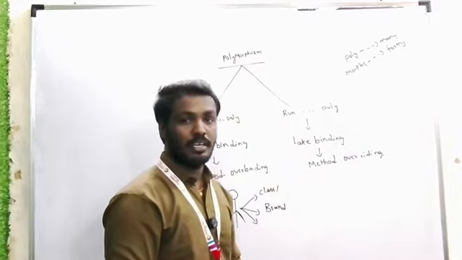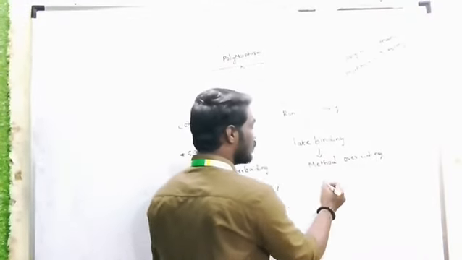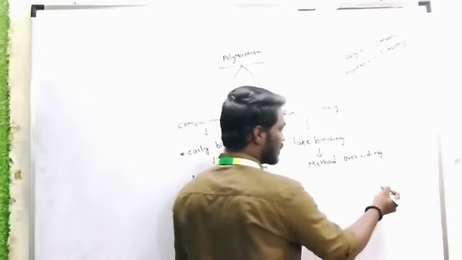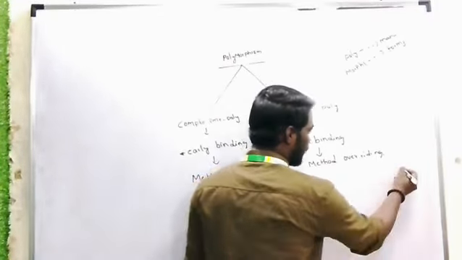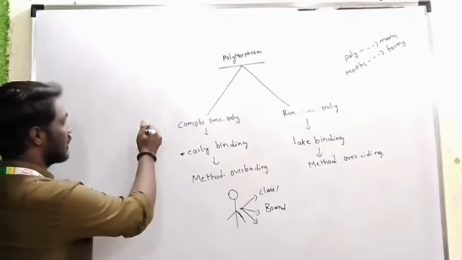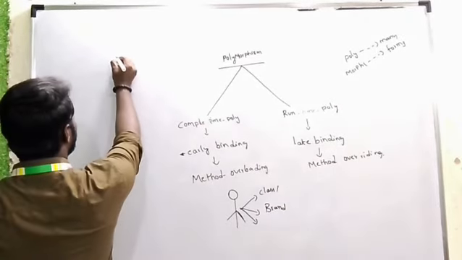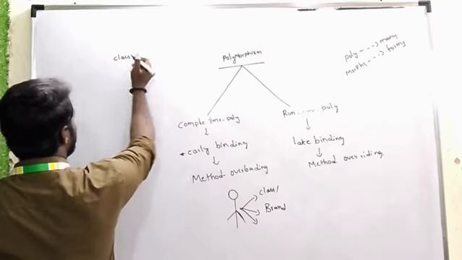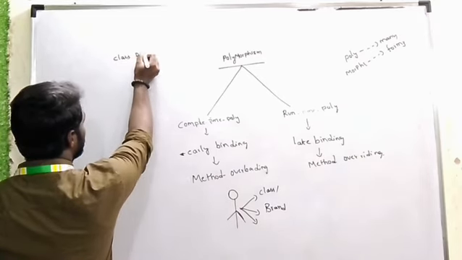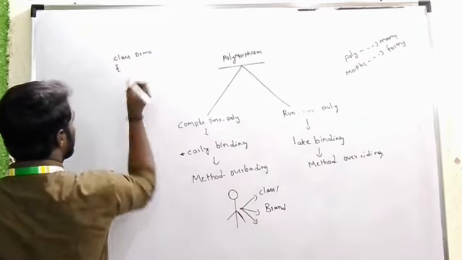Next, coming to method overriding. First of all, I'll write one program for method overloading, then we'll go to method overriding also. So here I'm creating one class. My class name is demo.